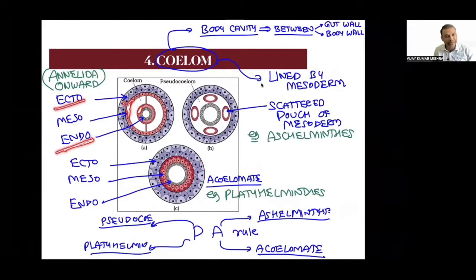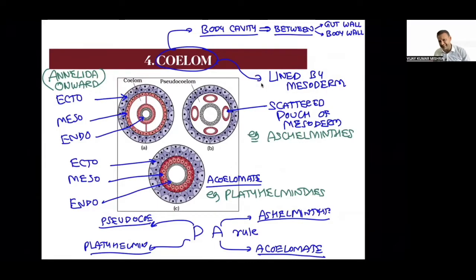So ecto is the body wall, ectoderm outside is the body wall. Endo is inside, the gut wall. So there is a part of mesoderm attached to the gut, and a part of mesoderm attached to the body wall, and in between the gut wall and body wall there is a cavity, and that cavity is always called a coelom. So we always say the coelom is lined by mesoderm.